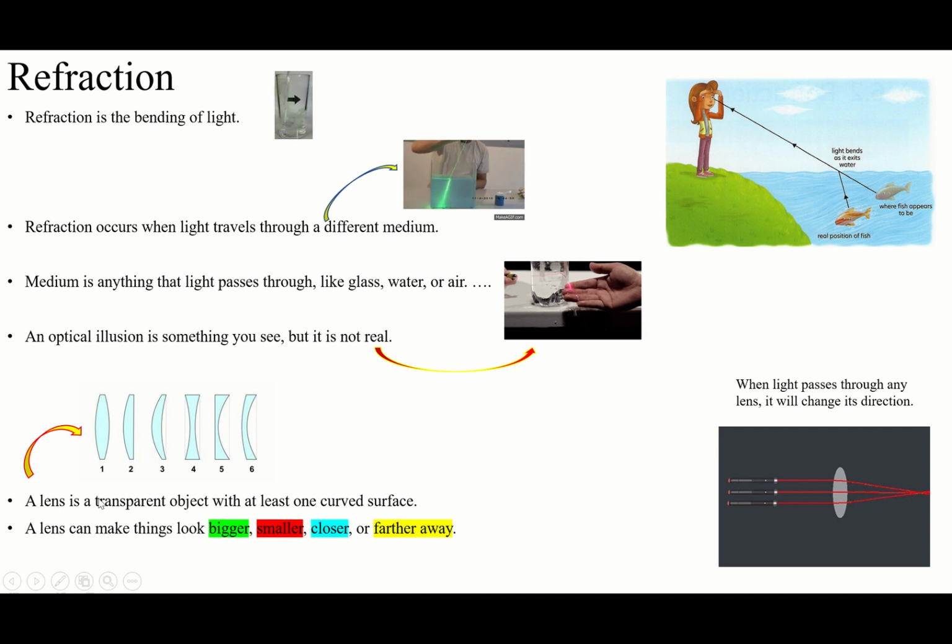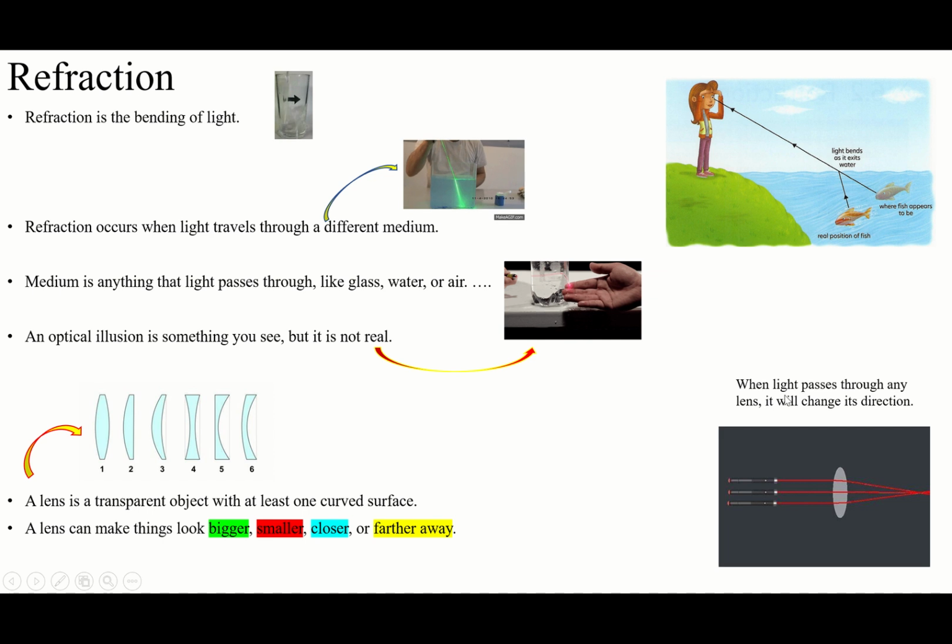And we said the lens is a transparent substance with at least one side curved. You see the right or the left or both sides maybe, but at least one side curved. And what is a lens doing? The lens can make things look bigger or smaller or closer or further away. By using lenses, we can make things look bigger, smaller, closer or further away.